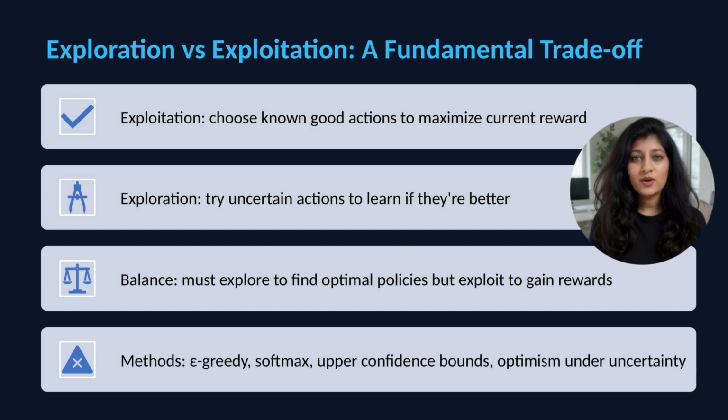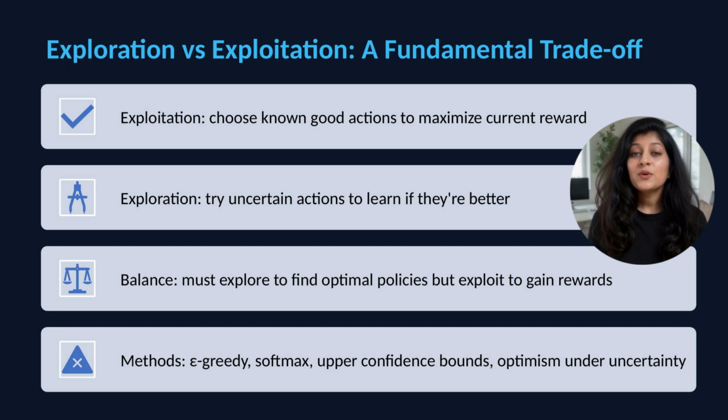The tension: optimal long-term behavior sometimes requires short-term, suboptimal actions for exploration. Without exploration, agents converge to local optima. Without exploitation, they never accumulate reward. Simple approach: epsilon greedy. With probability epsilon, choose a random action. Explore. With probability 1 minus epsilon, choose the best known action. Exploit. As learning progresses, decay epsilon towards 0. Explore less as you gain confidence.